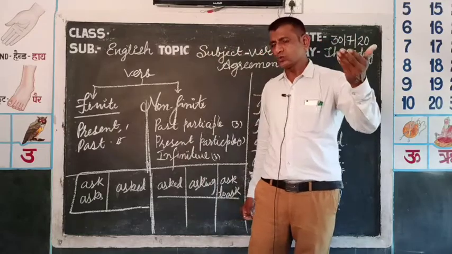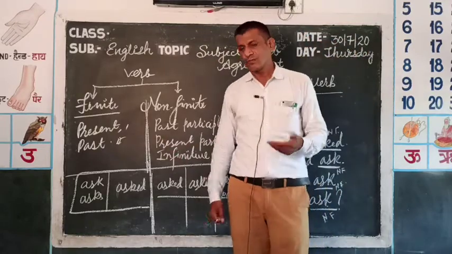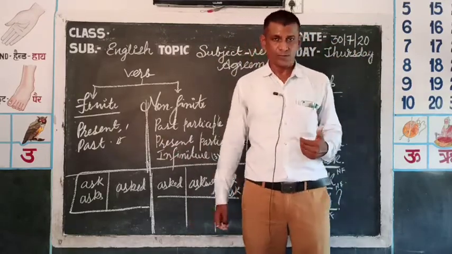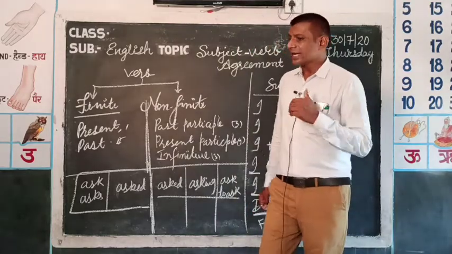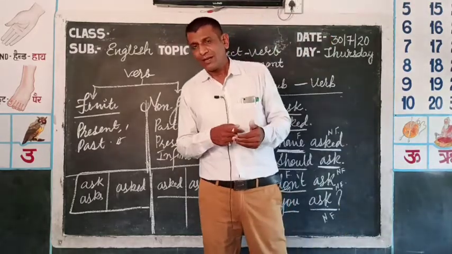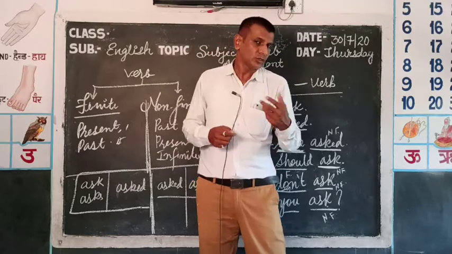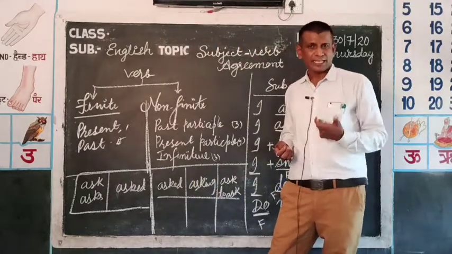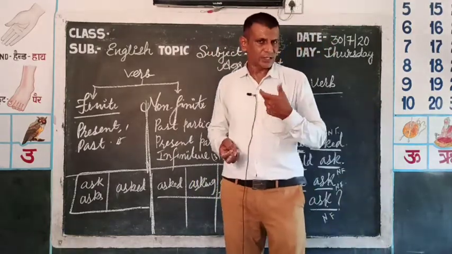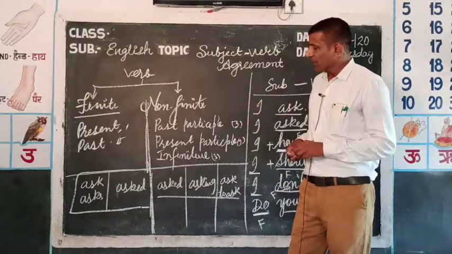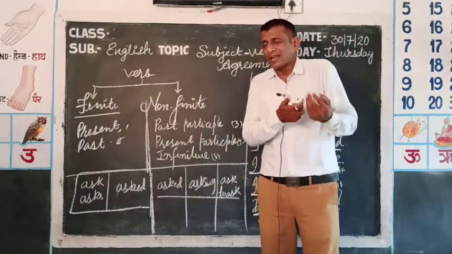You can use only a finite verb, either present or past form, with the subject. It will help you while you write or speak anything. Grammatically this will make your English more correct.